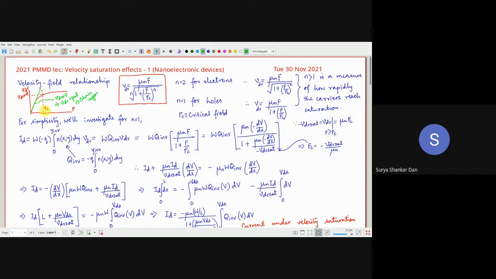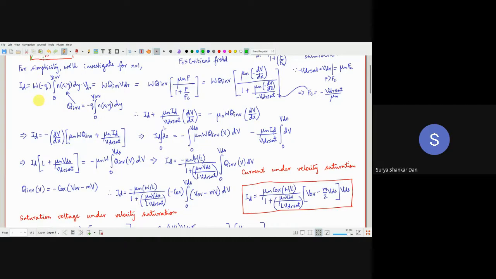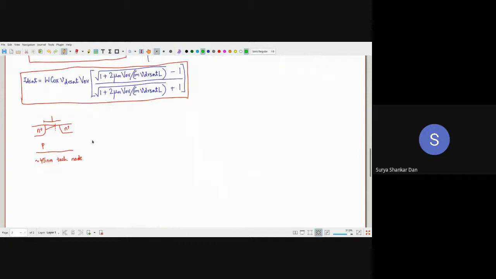So what happens is, it is possible for us to reach FC, and we can actually provide capital F, that is the electric field, which can exceed FC. So that means you are not going to have this linear relationship between the drift velocity and the field, and as a consequence, the drift velocity will saturate beyond this FC. And this FC is very, very commonly exceeded at the nanometer scale.